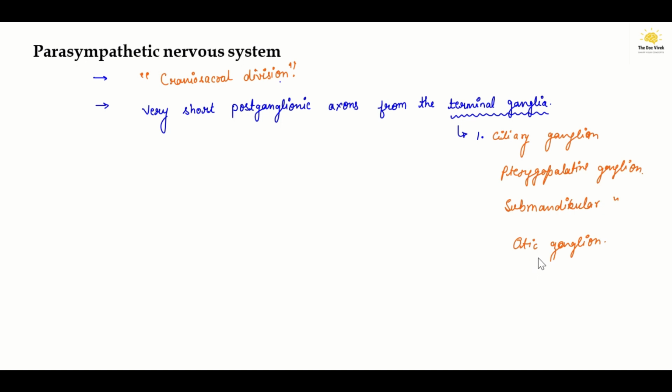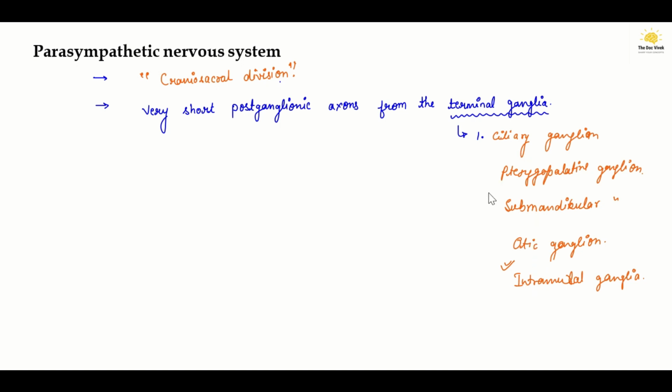Okay. And the other ganglia are not named specifically as these four are named. They are just named as intramural ganglia. The meaning of this word intramural is ganglia within the walls. The intramural ganglia are the ganglia which are present in the walls of organs.